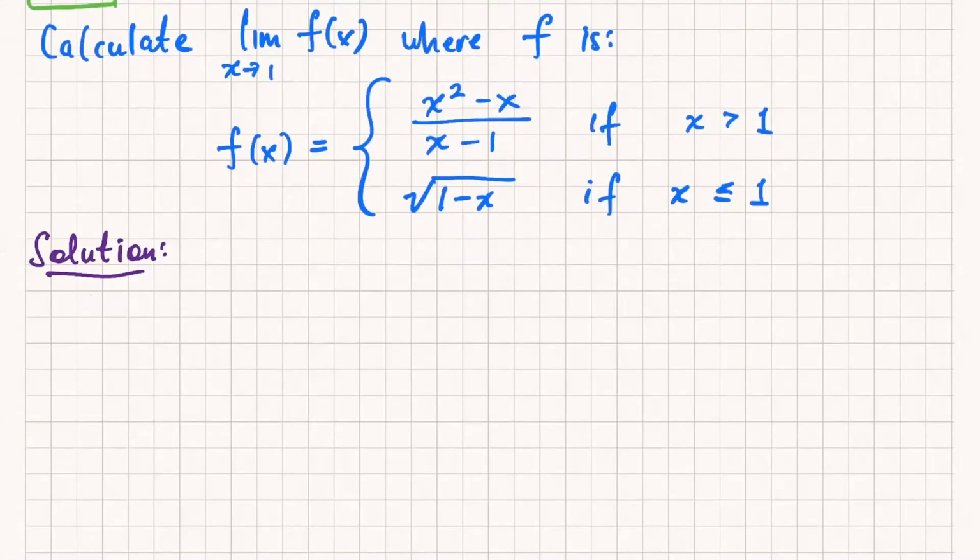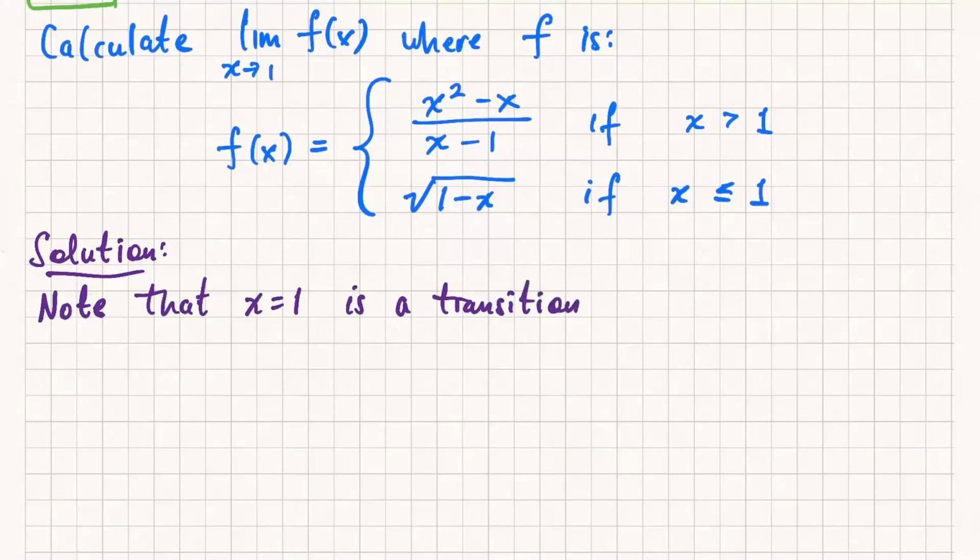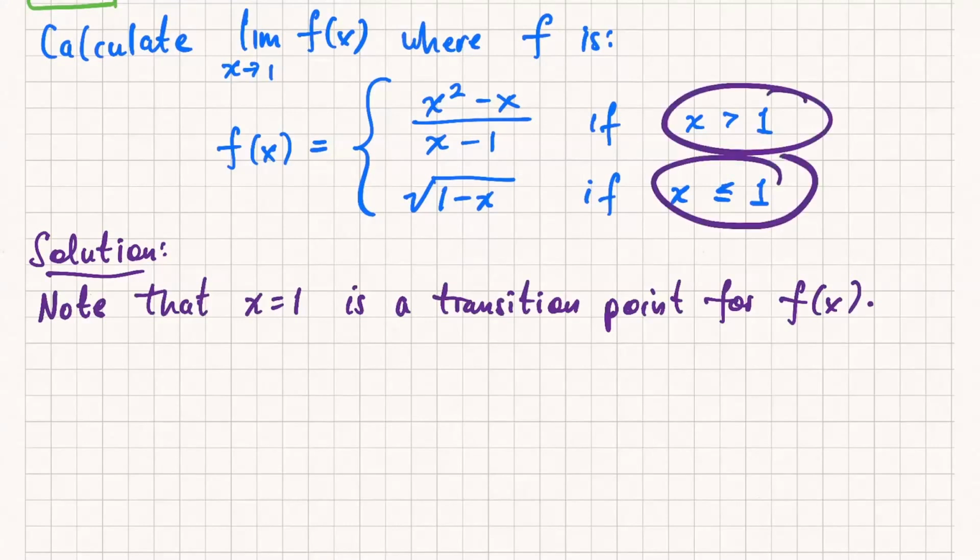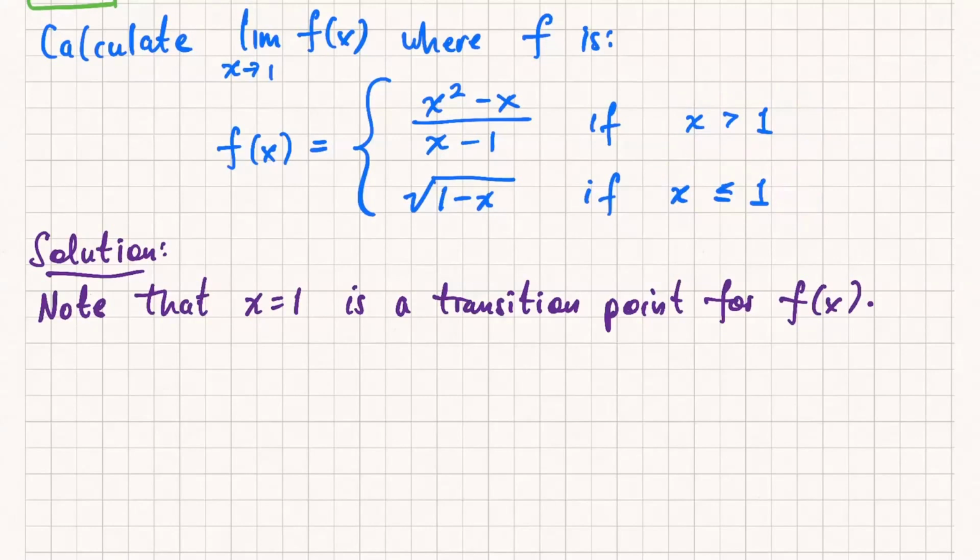Okay, so let's write all that down. So note that x equals 1 is a transition point for f of x. Right, and again, what do I mean by that? I just mean that that's the value of x where the two pieces switch over, where they transition. So we are going to examine this using one-sided limits.